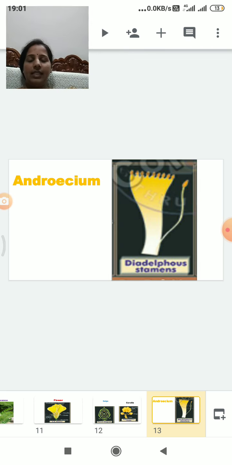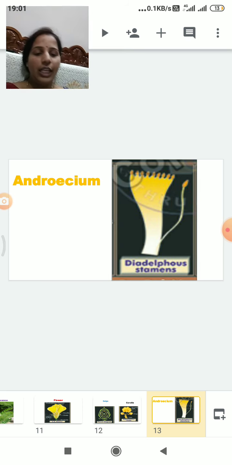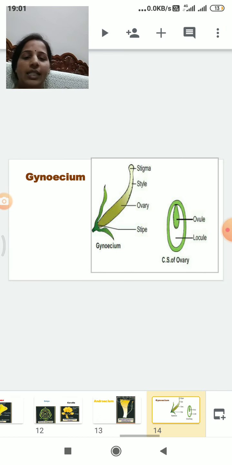So in the androecium part we can see 10 stamens, 9 together and another one single. So 9+1 arrangement. That's why this is called didelphous. 9 stamens in one bundle and 1 stamen separate. The filaments of the stamens fuse and form a boat shaped staminal tube. But in Crotalaria stamens are monadelphous, anther lobes are dithecous, basifixed and introrse. This is the androecium part.